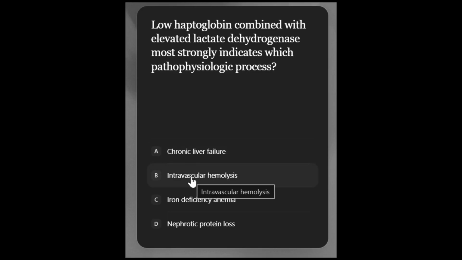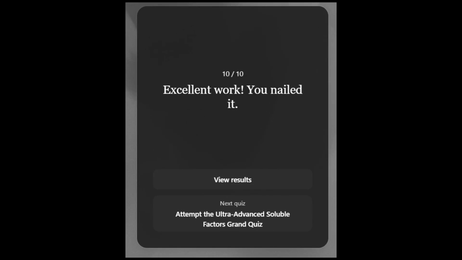When RBC destruction occurs, hemoglobin is released into the plasma. Haptoglobin binds free hemoglobin and is consumed, so its levels drop, and LDH rises from cell breakdown. This is the classic hemolysis triad: decreased haptoglobin, increased LDH, and increased indirect bilirubin.